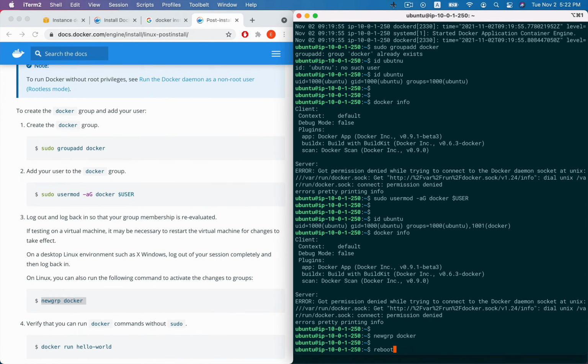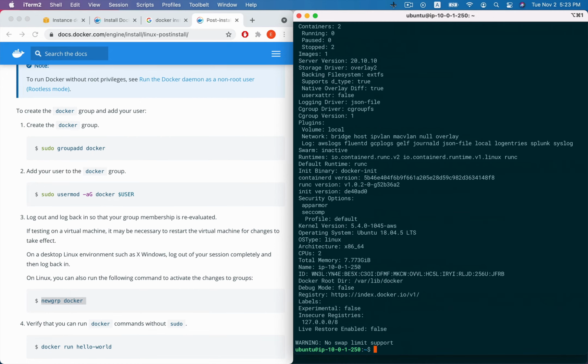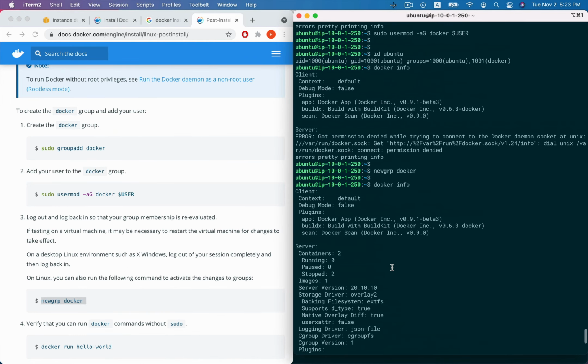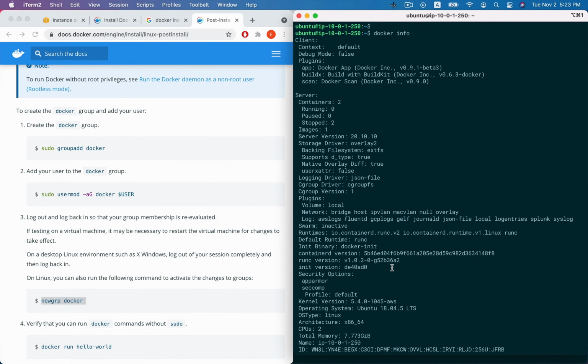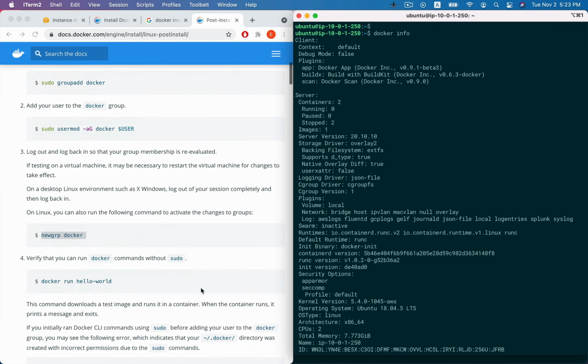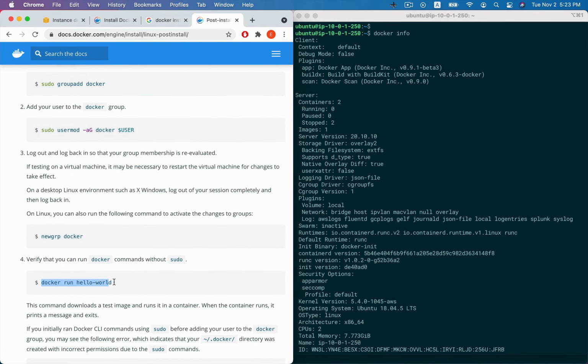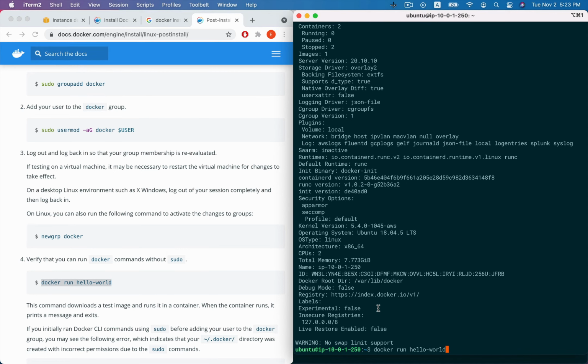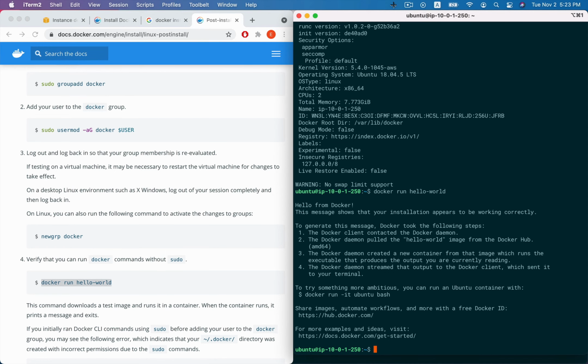Okay, we use this Docker info. Now it has been executed successfully and shows the total information about the Docker version.